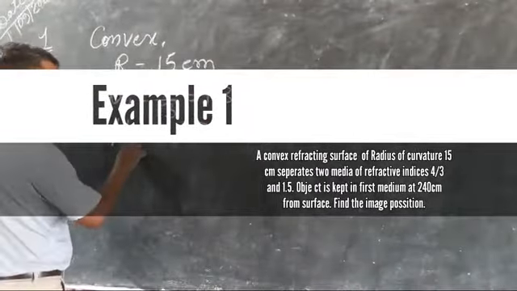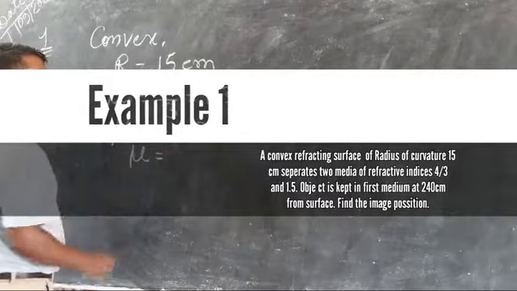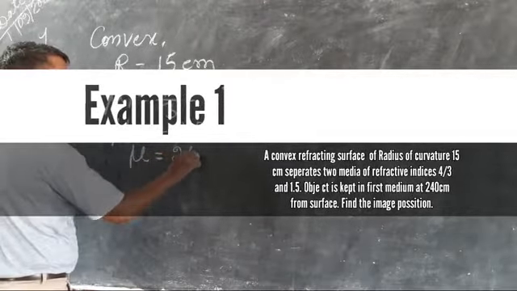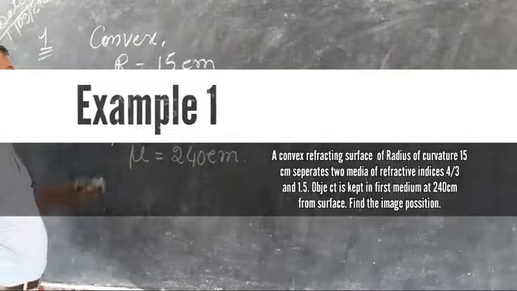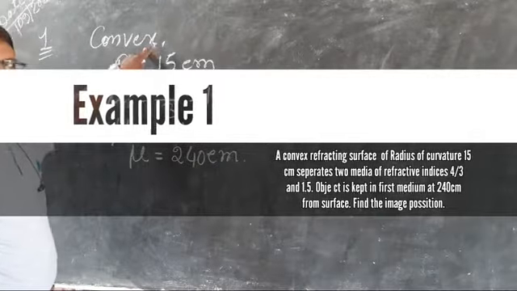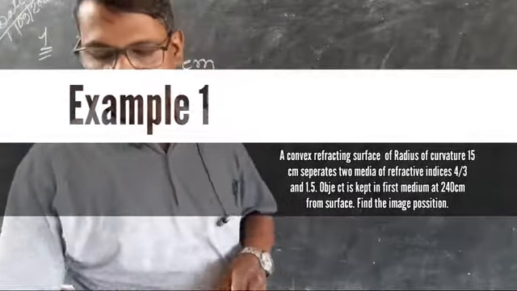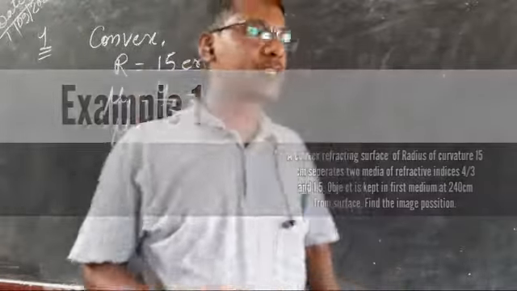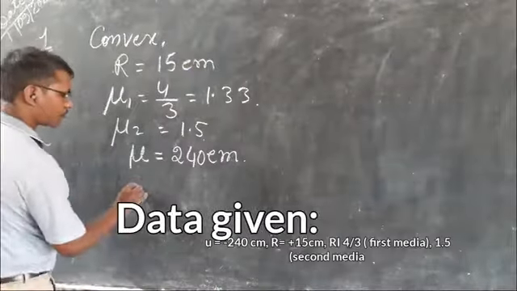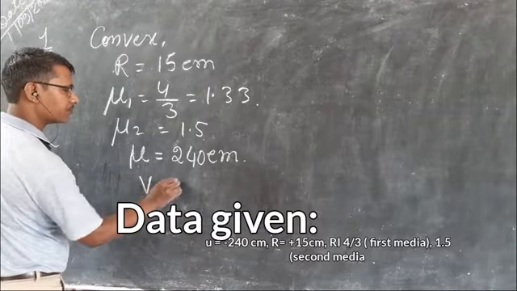Means u is given as 240 centimeter, and that refracting surface is convex. Now the question is, calculate the position of image. It means we have to find v.